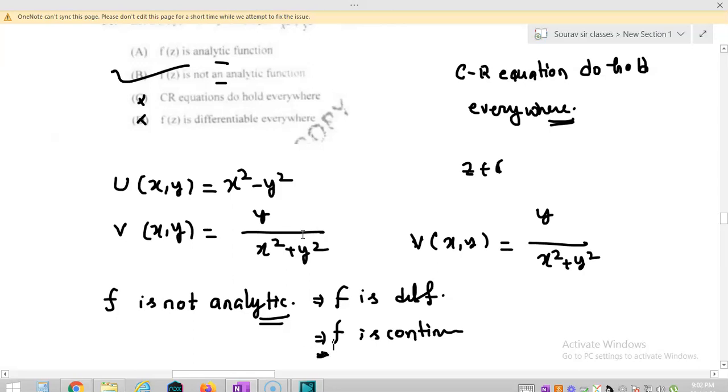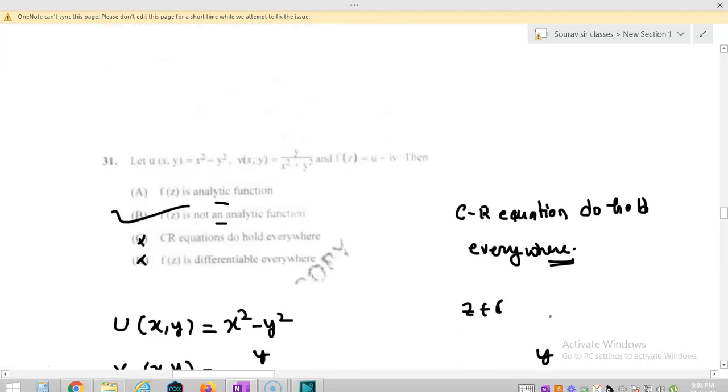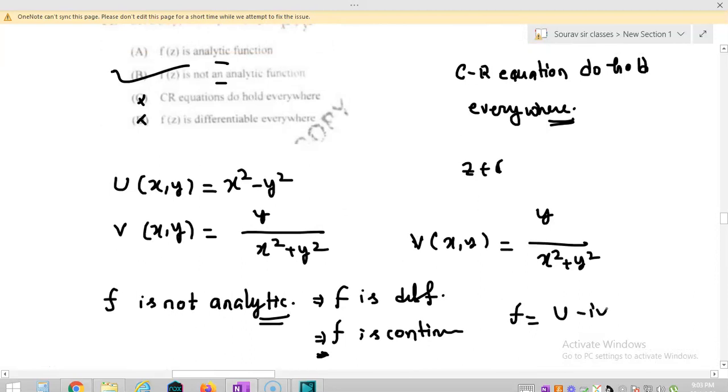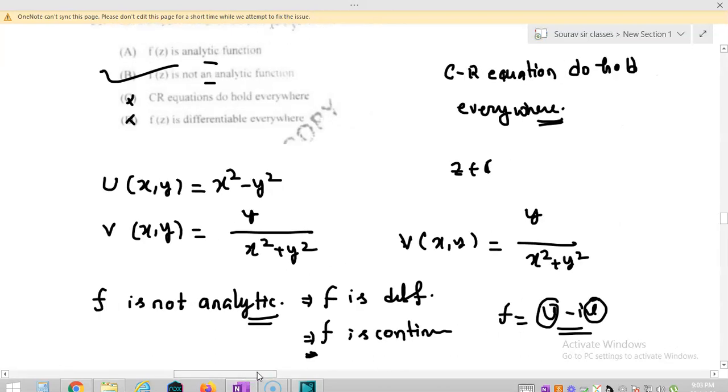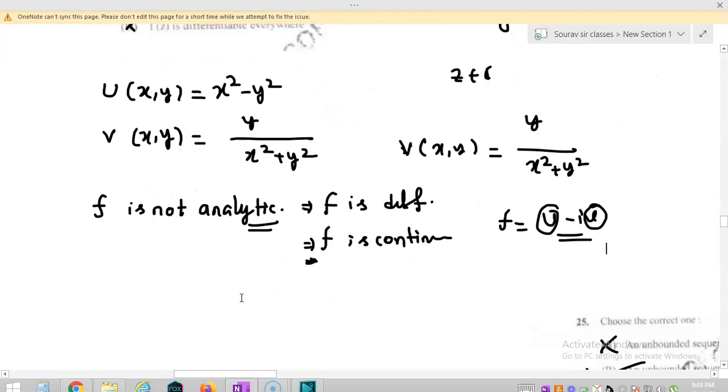Now f is equal to u minus iv, I think. So if f is equal to u minus iv is continuous, we know that f is continuous if and only if its real part and imaginary part are individually continuous. So it means u and v both are continuous, right? Now just observe v is equal to y by x square plus y square. If you approach the origin along the line x square is equal to my, what will you get?